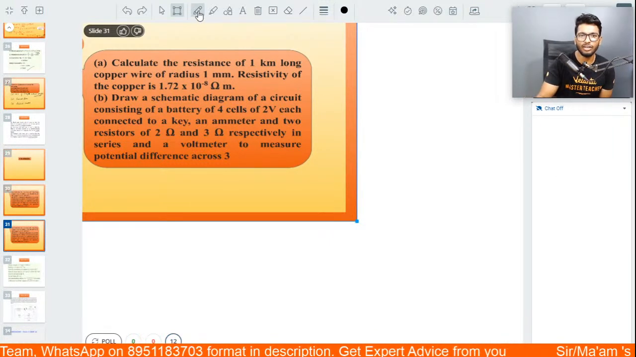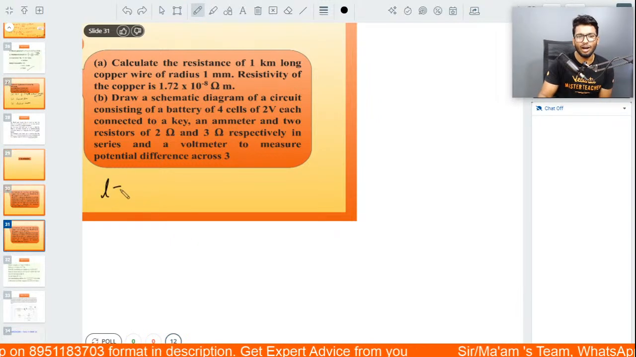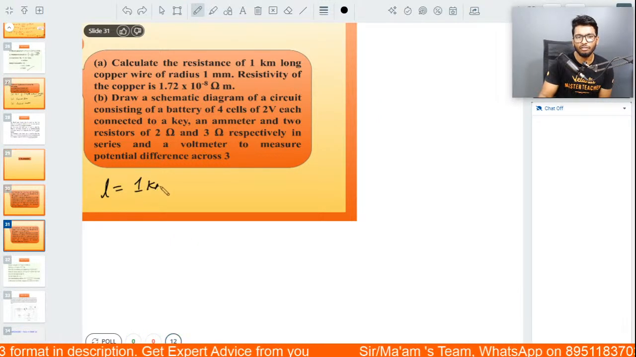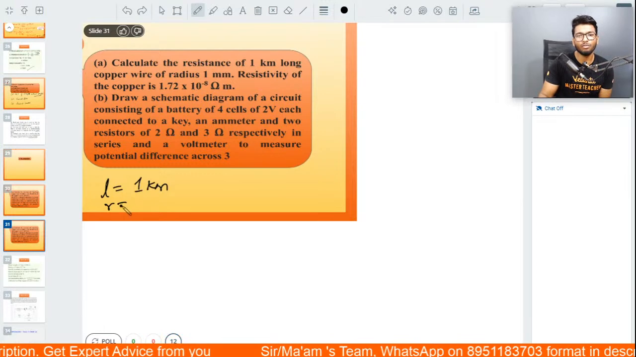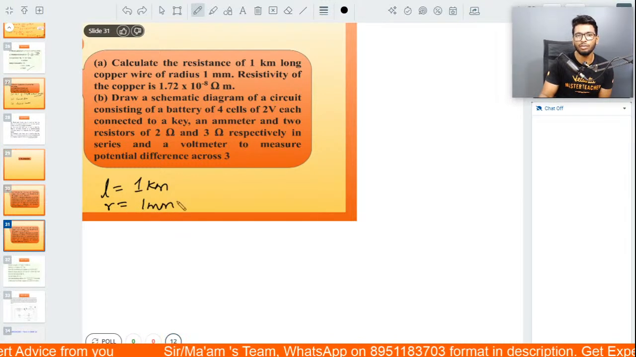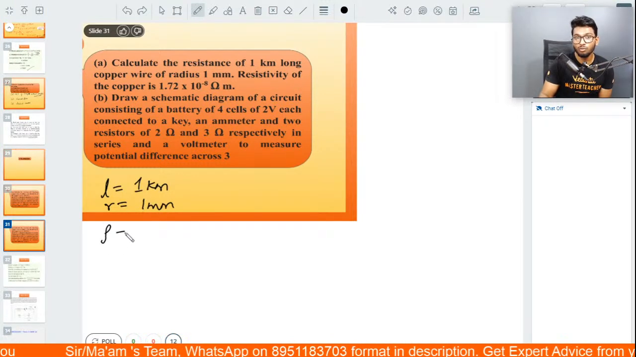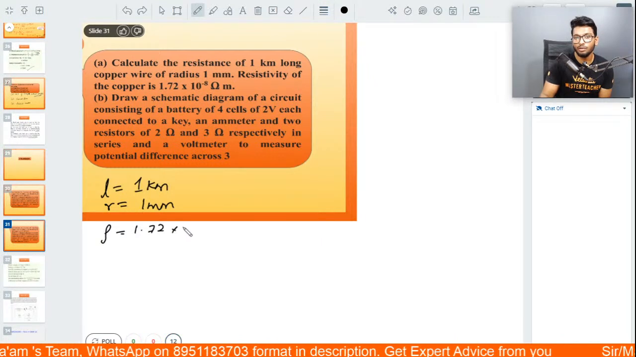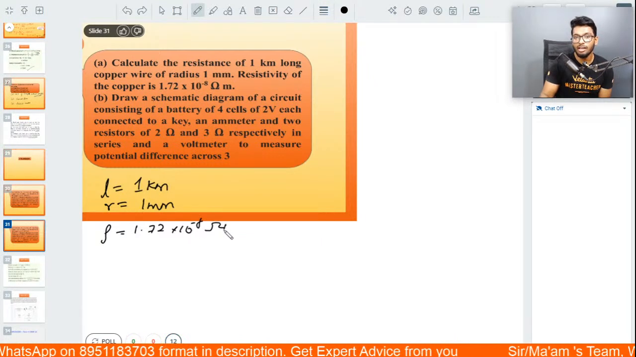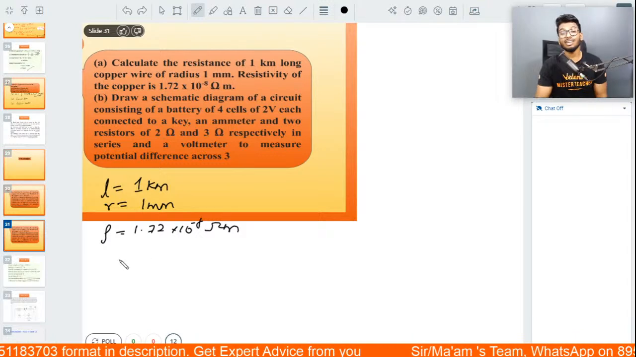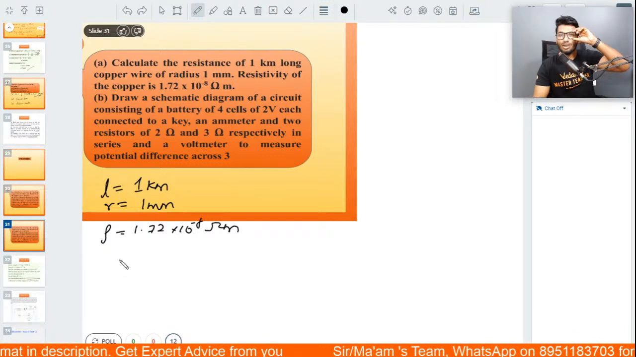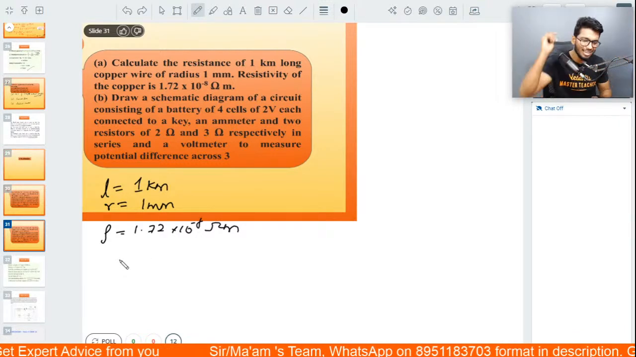Okay, let's write down the given data first. The length of the wire is given as 1 kilometer. The radius of the wire is given as 1 millimeter. The resistivity of this wire is given as 1.72 into 10 to the power of minus 8 ohm meter. Now, people, find out what is the resistance of this wire. A fantastic, easy peasy question. So let's go for this one, guys.